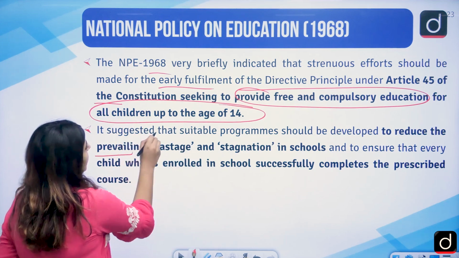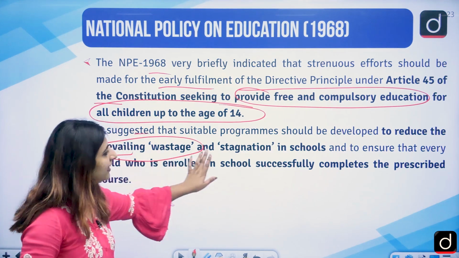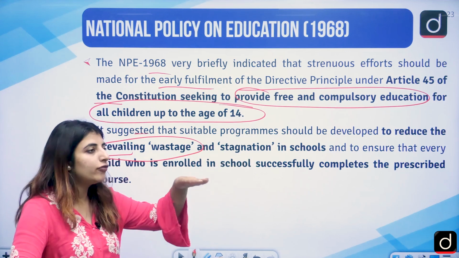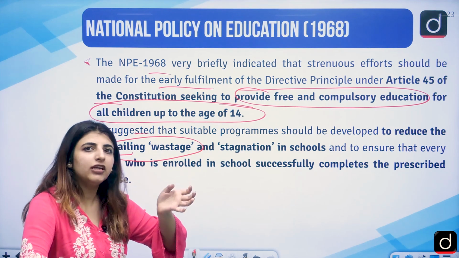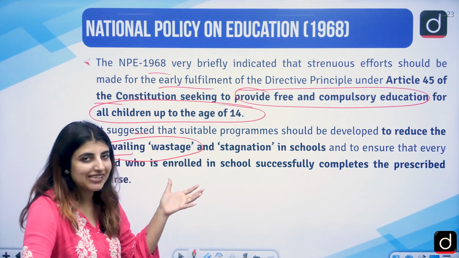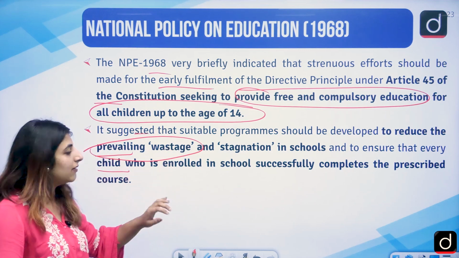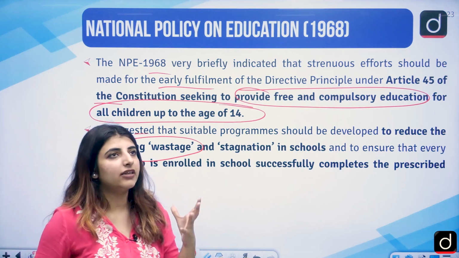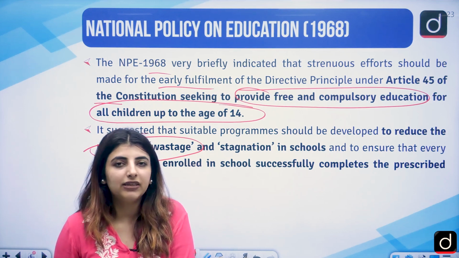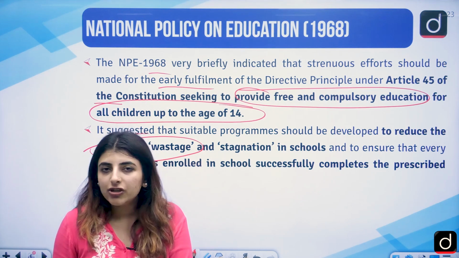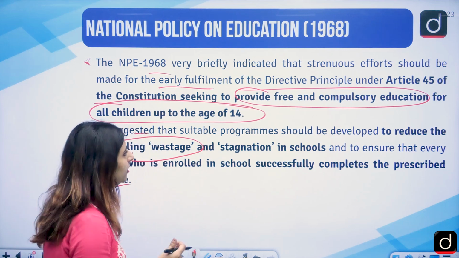Right? It suggested that suitable programs be developed to reduce the prevailing wastage and stagnation in schools. So any kind of halt in the schools, any kind of wastage in the school, and not in the literal sense, the wastage in the educational sense we are talking about. Ensure that every child who is enrolled in school successfully completes the prescribed course. It is not that we rush through and leave things out just because we want to complete the syllabus and start with the examination. That should not be there, but a prescribed course should be completed at a particular level.